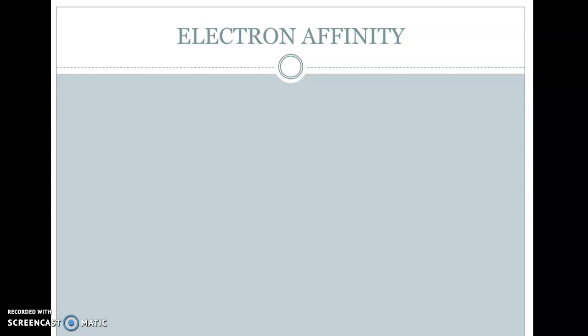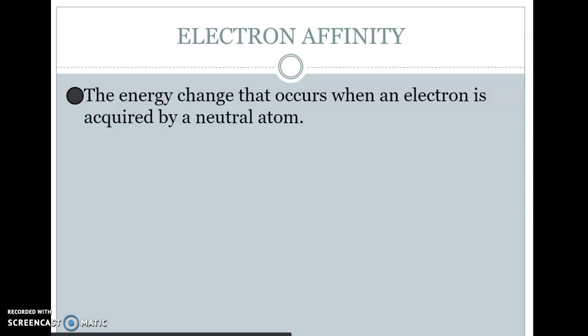So I also then tie that with what I'm willing to do to get what I really have my affinity for. And that usually means that I'm willing to give up a lot to get what I really strongly desire. So let's see how that plays out with electrons. So electron affinity is defined as the energy change that occurs when an electron is acquired by a neutral atom.